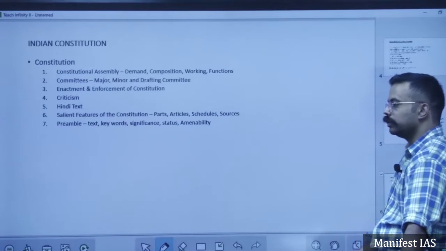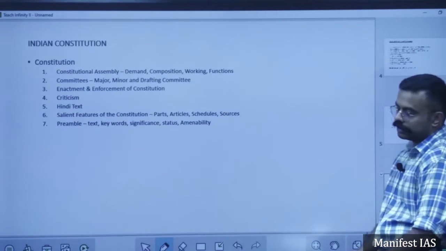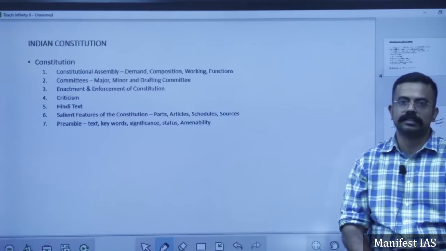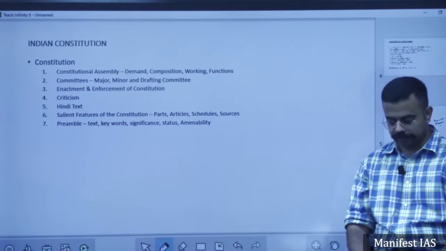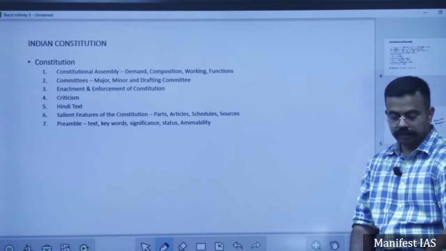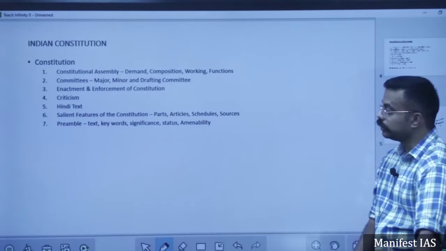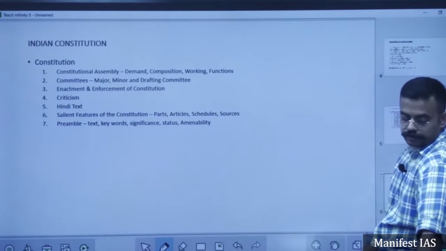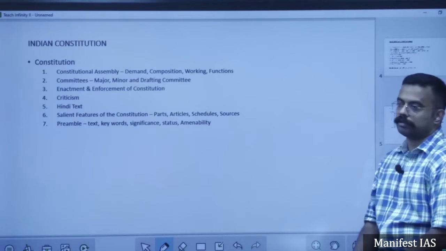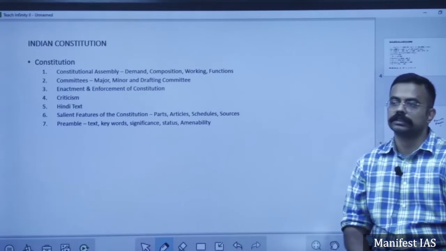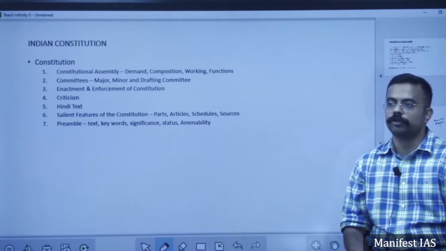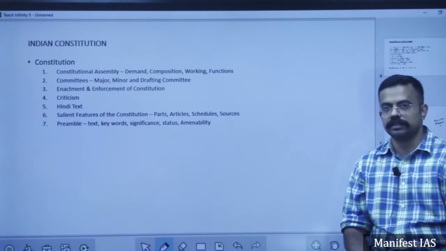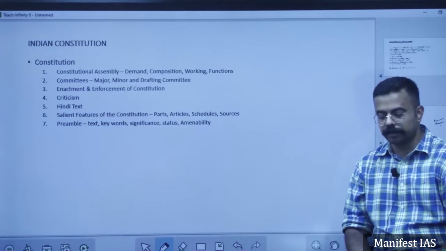Then we have the provision of single citizenship. The USA has double citizenship, but India has the provision of single citizenship. Next, we have provision for independent bodies. What are the independent bodies? CAG, UPSC, Election Commission are a few of the independent bodies.